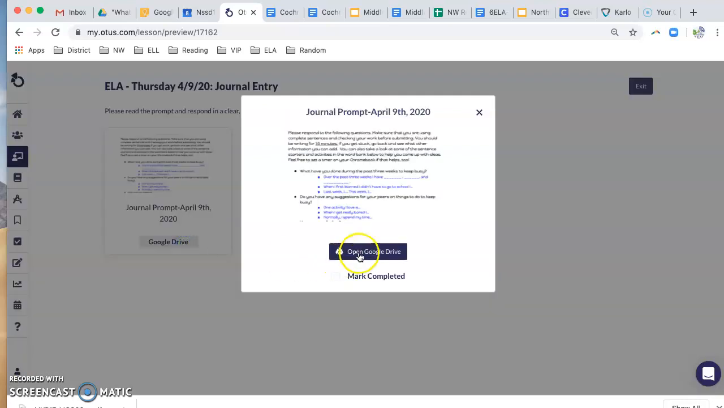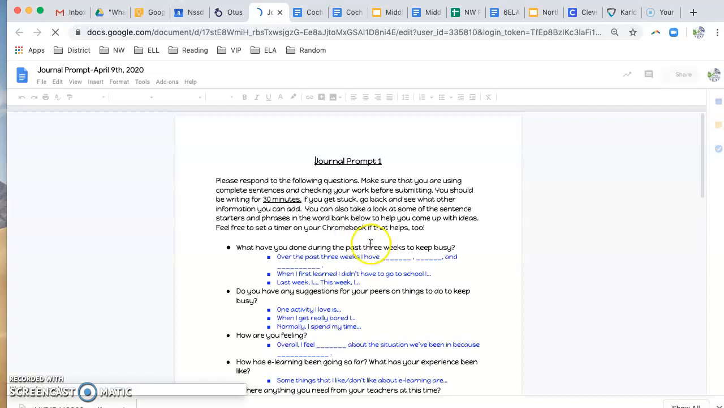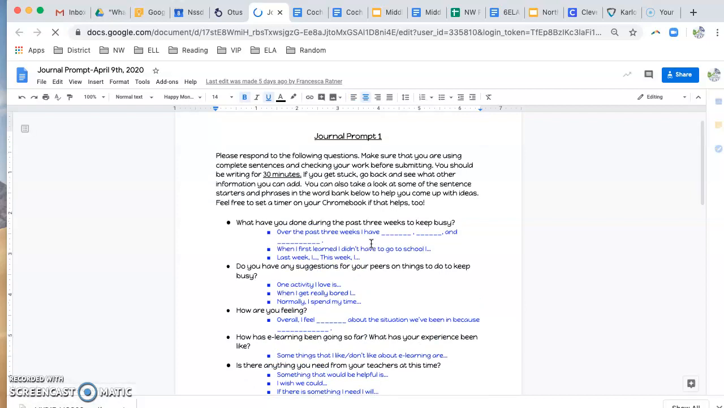Let's see if I can open it up for you. There are several sentence starters in blue, and there's also a word bank at the bottom if it will help you with your writing. You're more than welcome to use that. But you can see here you're going to respond to the questions that are in black and next to the bullet points below. For example, what have you done during the past 3 weeks to keep busy? And then you can use some of the sentence starters here if you choose to. If not, you don't have to. You can just respond to the question in your own words.